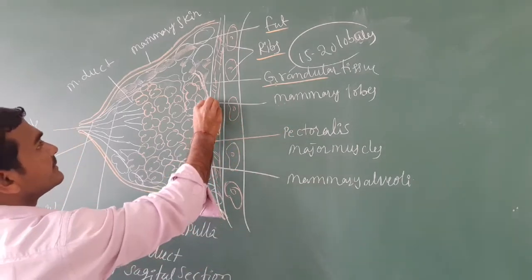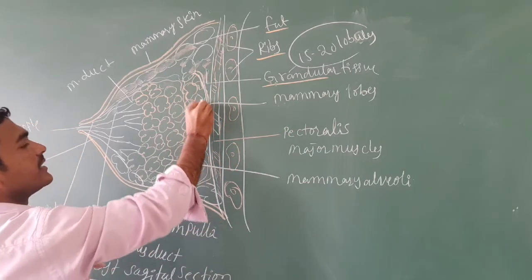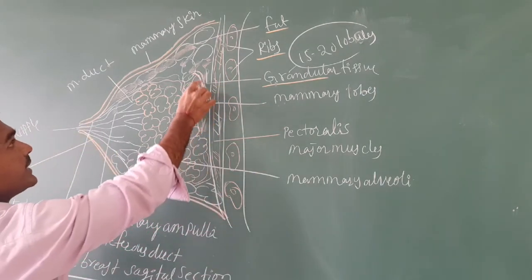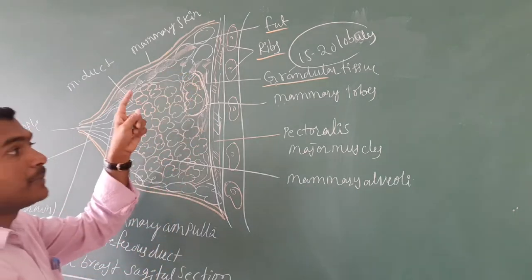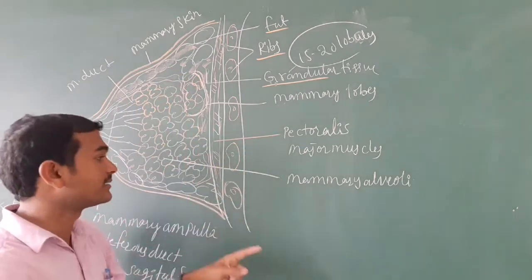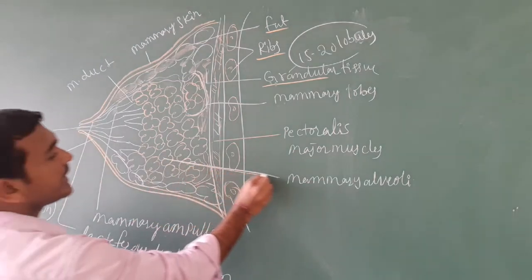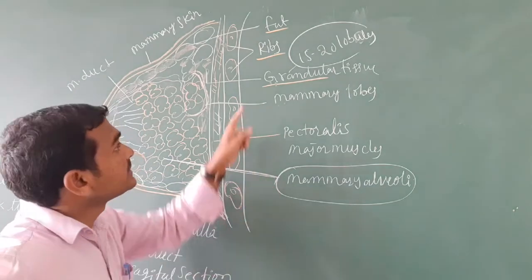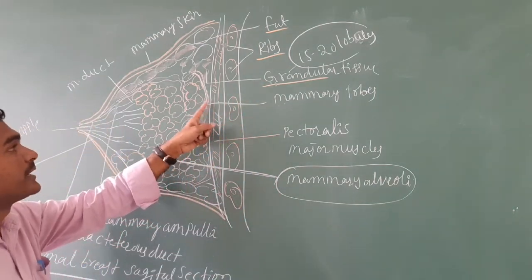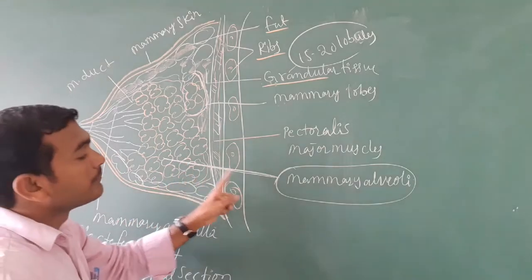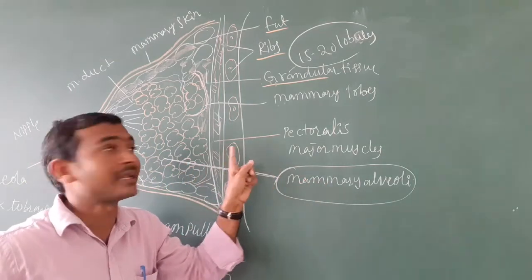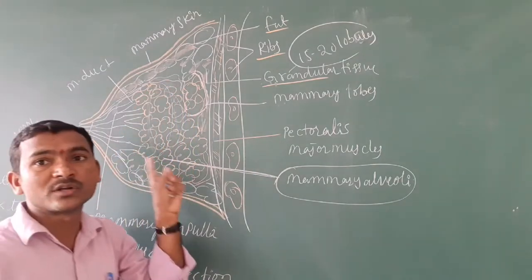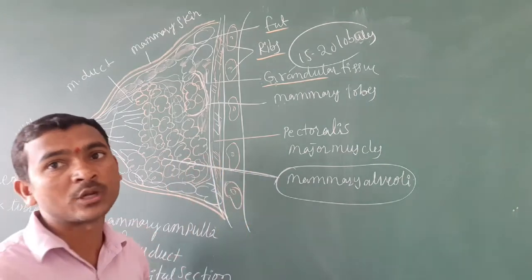See here, this is the glandular tissue. In the glandular tissue, the 15 to 20 mammary lobes are there. Each mammary lobe presents a grape-like structure, which is the mammary alveoli. The mammary lobes consist of a number of mammary alveoli. It is a grape-like structure. This is the mammary alveoli, the basic unit of the mammary glands.